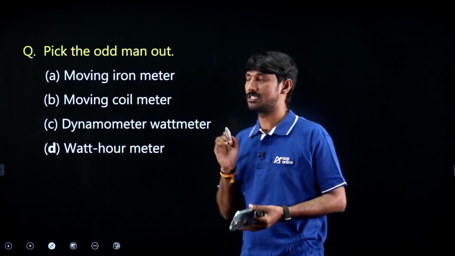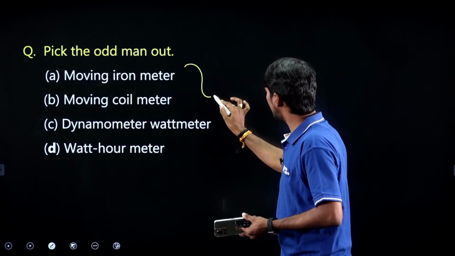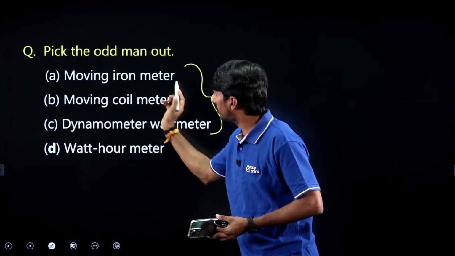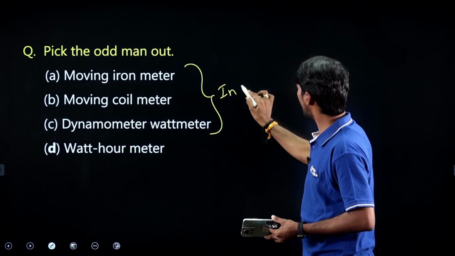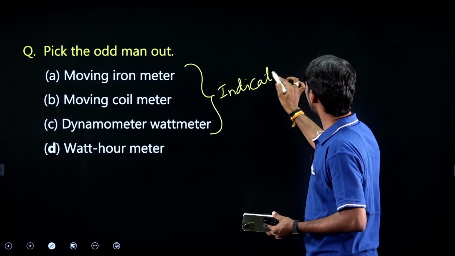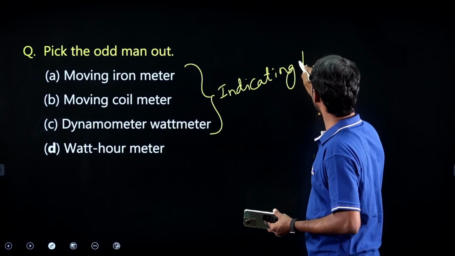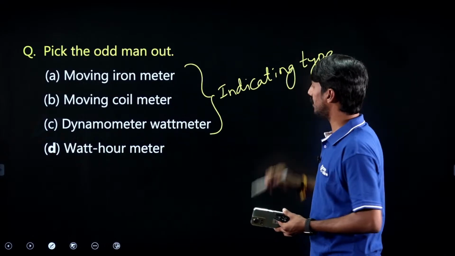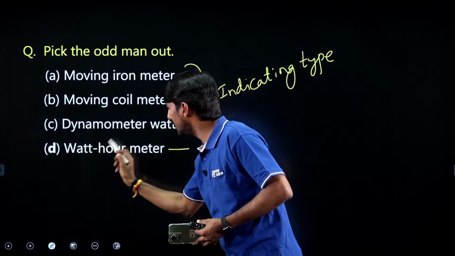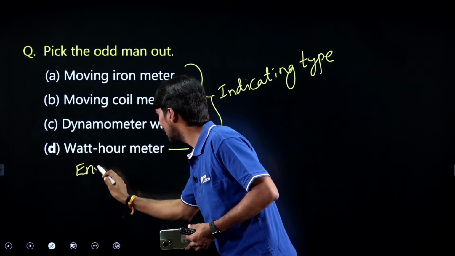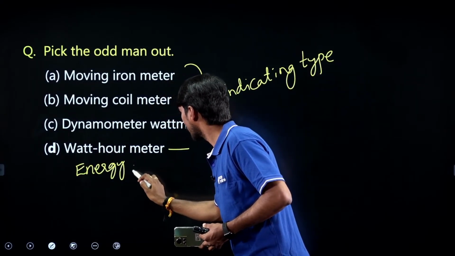Very nice. All these 3 devices, moving iron, moving coil, and dynamometer wattmeter, come under the indicating type. But watt-hour meter, watt-hour means power into time, means energy meter.